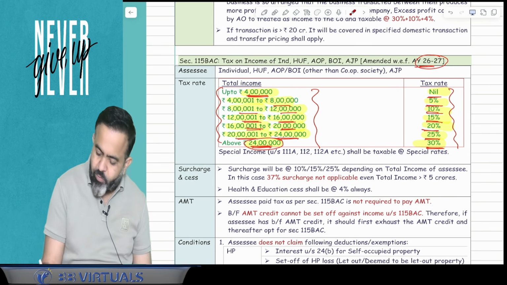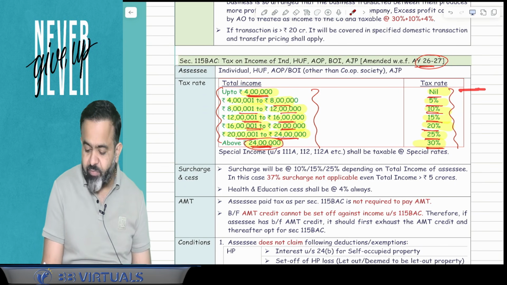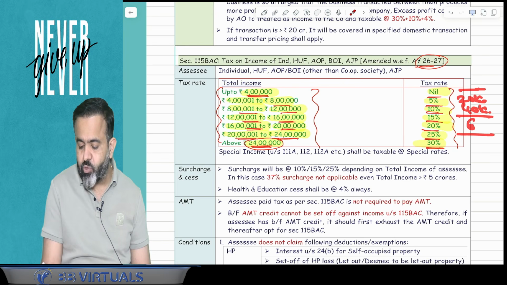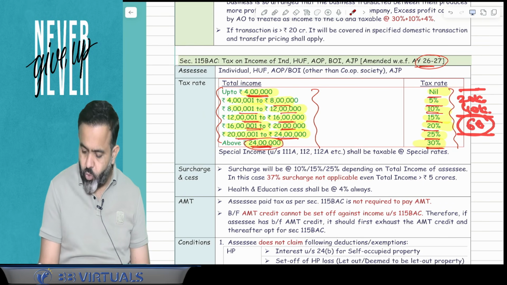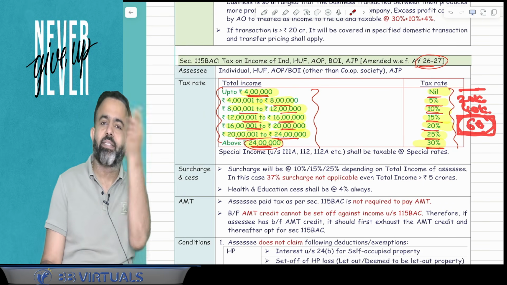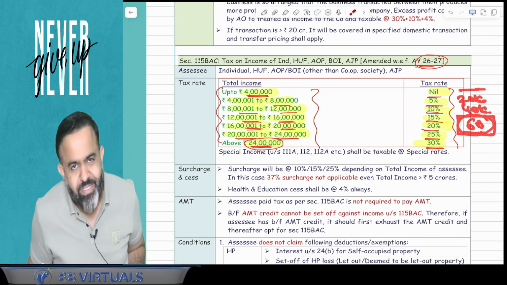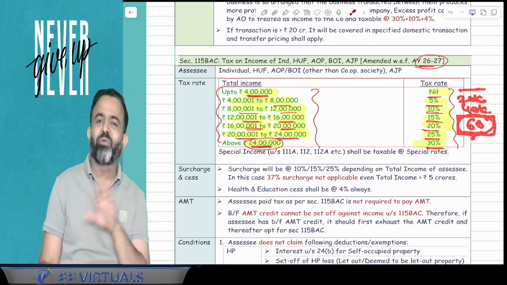Up to 4 lakh obviously there is no tax. 4 lakh to 8 lakh, 5%, it means 20,000. 8 lakh to 12 lakh there is 10%, it means 40,000. So here total tax comes to 60,000, and 60,000 will be rebate. So if your total income is within the limit of 12 lakh, then there is no need to pay the tax.